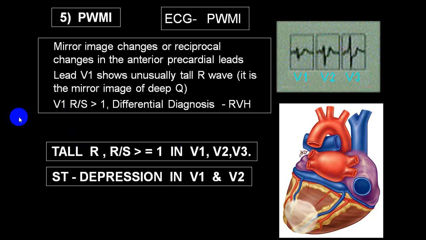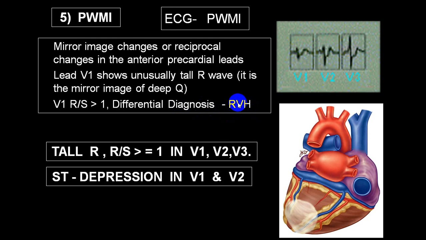Now along with that, if you get an ST depression in V1, V2 in case of an RVMI, in V1 and V2 you might have an ST elevation. In V1 you can have an ST elevation, sorry, and in V2 an ST depression, again in favor of an RVMI. But if you come across a narrow QRS complex with ST downsloping and T wave inversion, it will be more in favor of RVH with strain pattern.